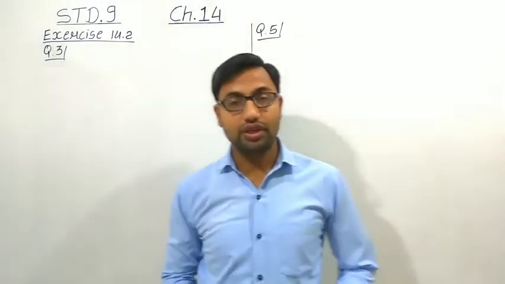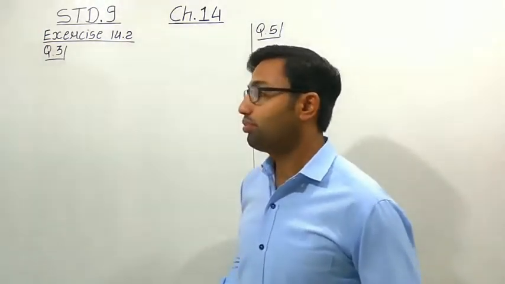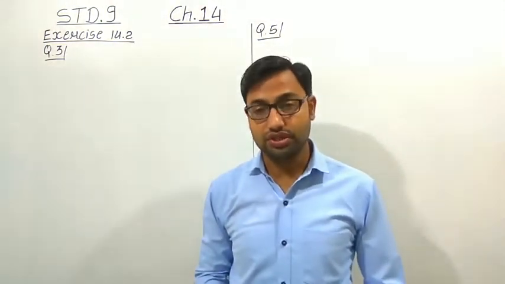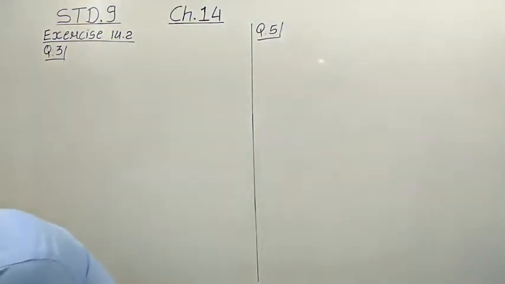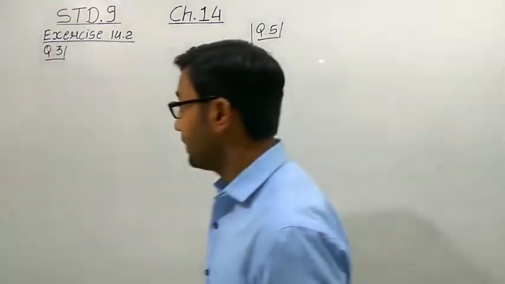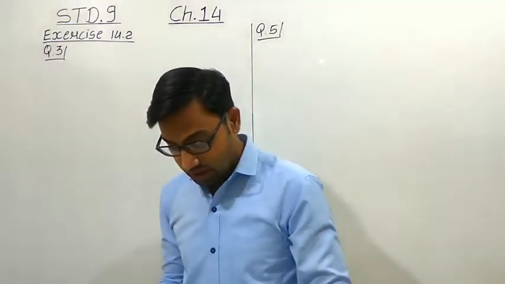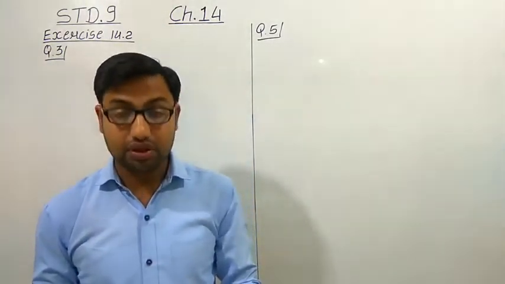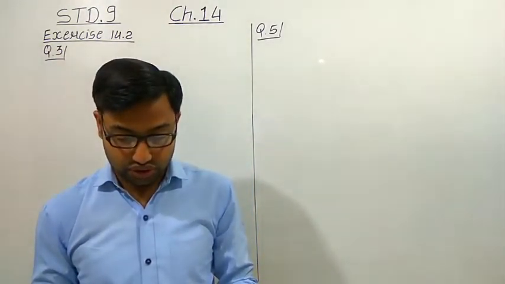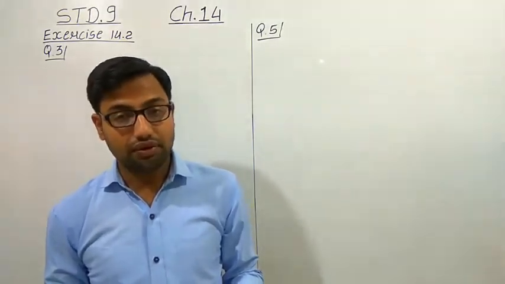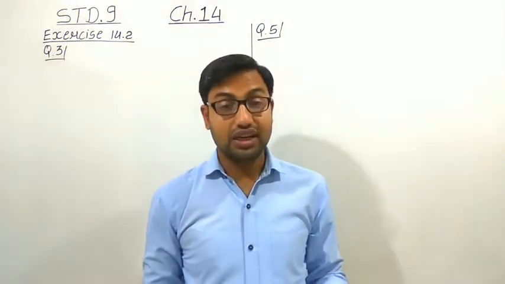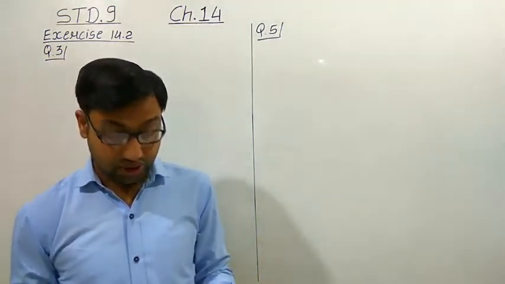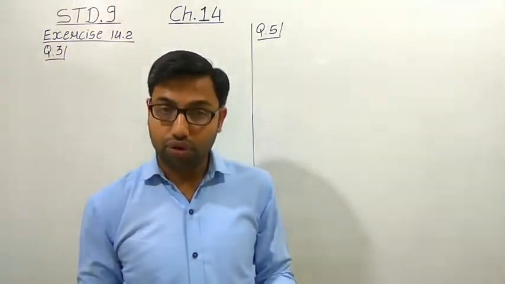Hello students, today we will continue exercise 14.2. This is the topic of standard 9, chapter number 14, statistics. So the question number 3 that we have to study here is the relative humidity in percentage of a certain city for a month of 30 days was as follows. Here we have given the data of the relative humidity, and all these data are in percentage, and all the data are in the raw form, raw data.